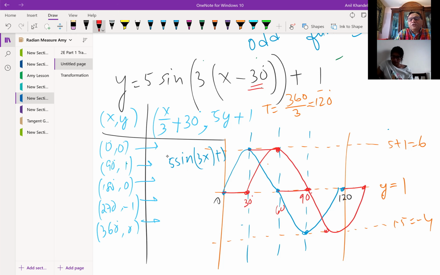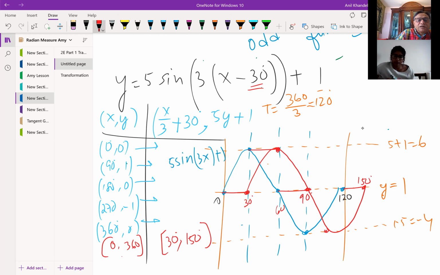Correct? So now you see, if the domain was from 0 to, let us say, 360 earlier, what is the domain now? It is from 30 to 150, because you add 30, so you get 150 here. Is that clear to you? The range, which was earlier from -1 to +1, is now -4 to 6. Do you see that? You're comparing the parent function sine x to this transformed one. You get the idea?